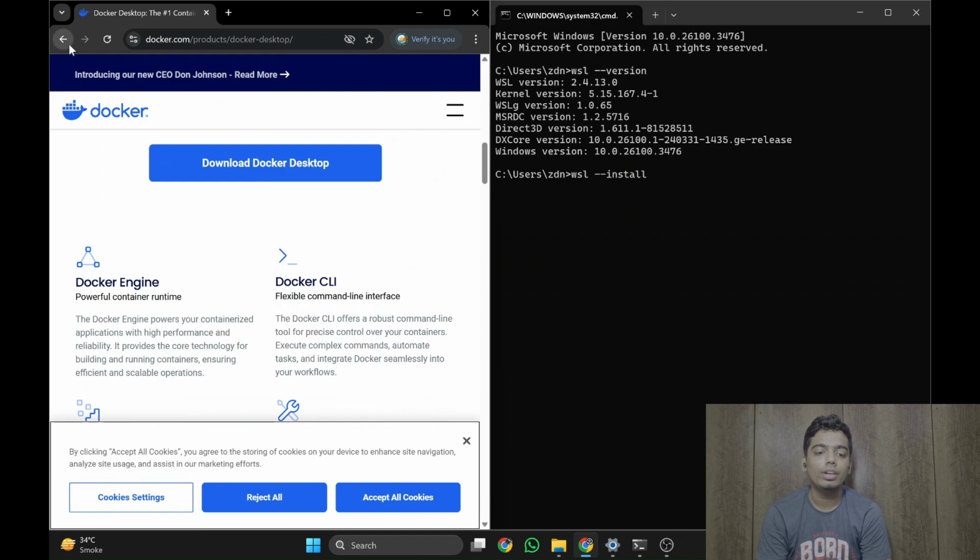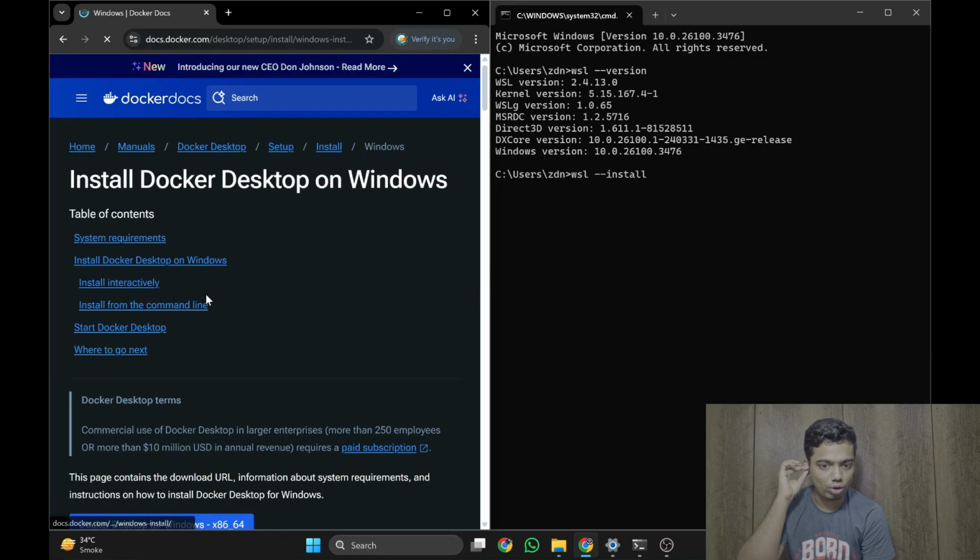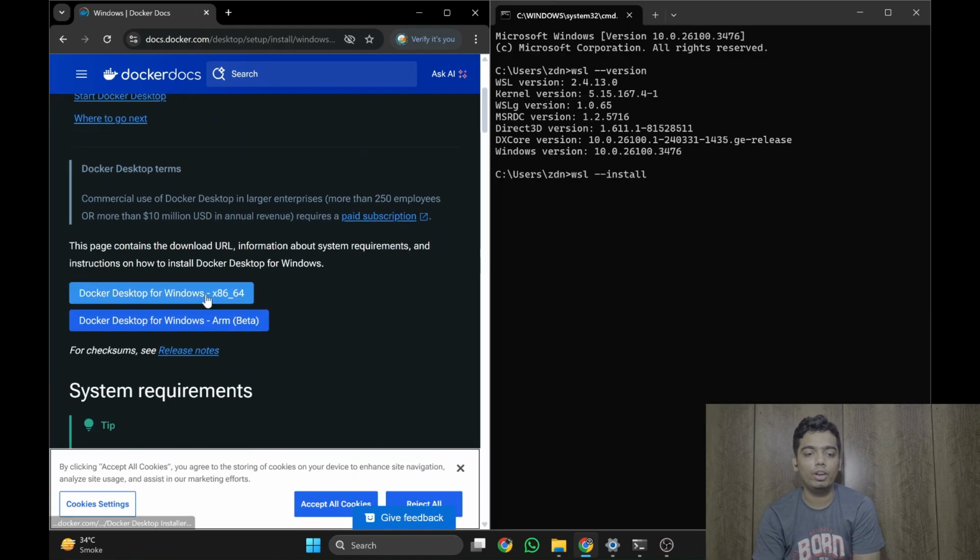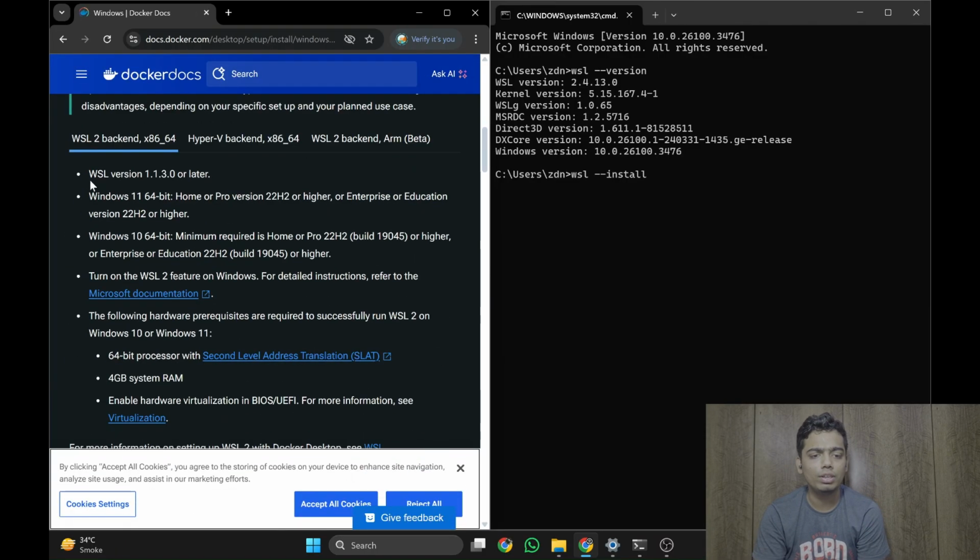Let us go back. In the install Docker Desktop page, you will find the system requirements. Here they have set WSL version 1.1.3.0 or later. Since we can see here it is version 2.4.13, we can definitely download.